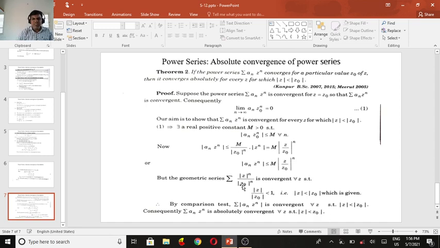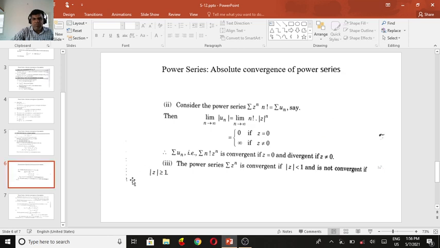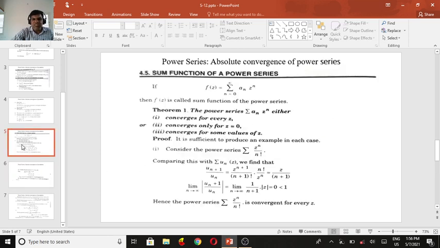So in this theorem, we are using the statement from the first theorem: the power series summation a_n z^n is either convergent for all z, convergent only for z equals 0, or convergent for some particular values of z.